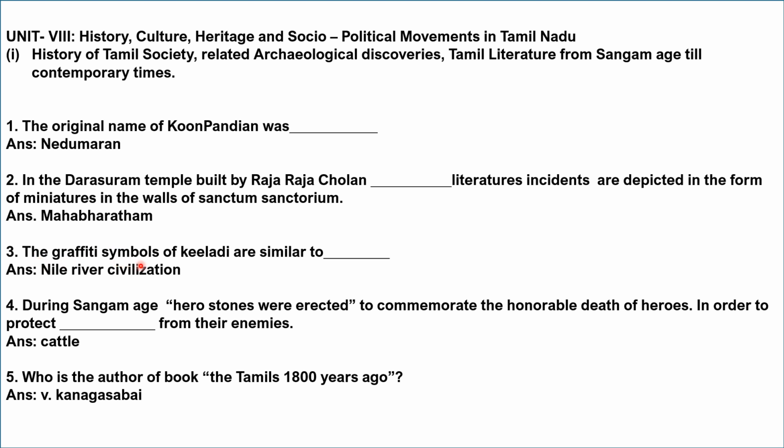Third one, the graffiti symbols of Kiladi are similar to dash. It is Nile River civilization. The graffiti symbols of Kiladi are similar to Nile River civilization. During Sangam age, hero stones were erected to commemorate the honorable death of heroes in order to protect dash from their enemies. It is Cattle. Who is the author of the book The Tamil 1800 years ago? It is by V. Kanagasabai.